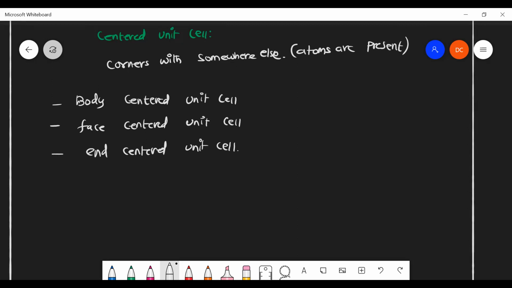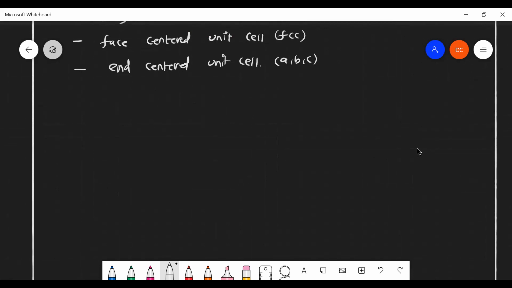Any idea about this? Body centered unit cell. An atom is present inside the body. Very good. So if it is body centered, simply we can say BCC. Face centered, we can say FCC. End centered, we can say A, B, C; we have three types, A, B, C. They are called end centered. So the first one is body centered. Body centered means that apart from the corners, one entire atom is present inside the body.